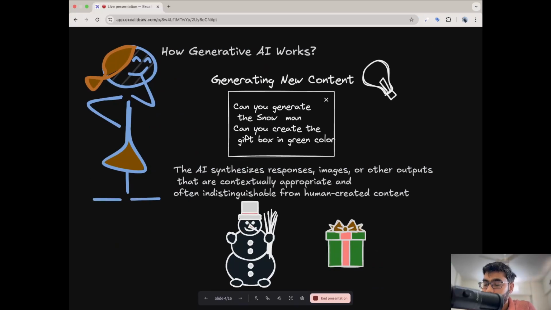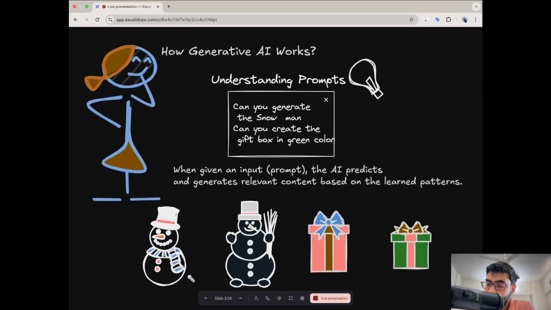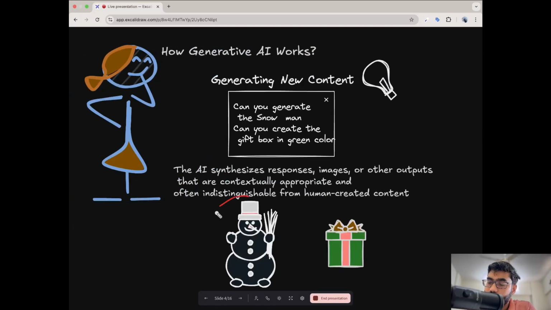Right? Because we already trained our model that this is the snowman image. If you see on slide number 3, the red circle is something we have trained on, and generative AI knows, okay, this is the snowman. Now if we ask it to generate a new snowman, you can see how generative AI generates a new snowman or a new gift box in a green color. So this is how generative AI works. This is what it does. Now, once you understand how generative AI works, let's move further.